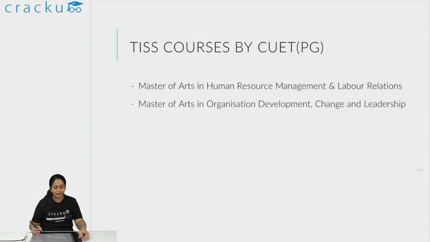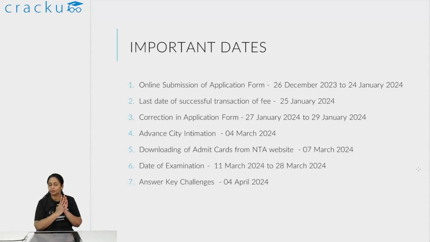So let's take a look at the exam structure. Firstly, let's go through the important dates. The online submission of the application form has already started. You can start filling the application form. Remember to fill it before 24th January when the application window closes. Once the window has closed, you get one extra day to pay the transaction fee. Suppose your transaction fails during your application, you get one extra day to complete the payment of the fee. The correction in the application form can be done from 27th to 29th. After that, the application window completely freezes.